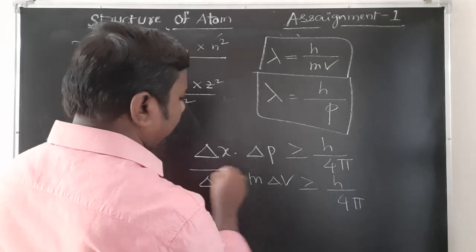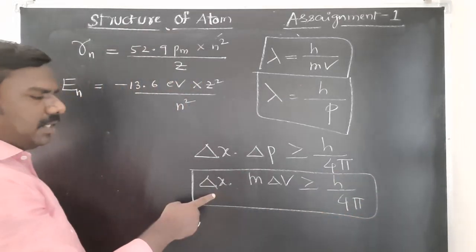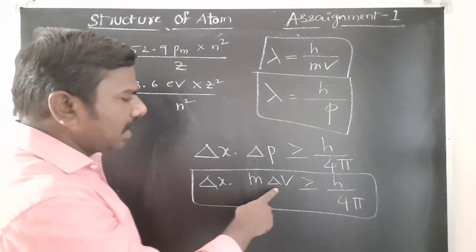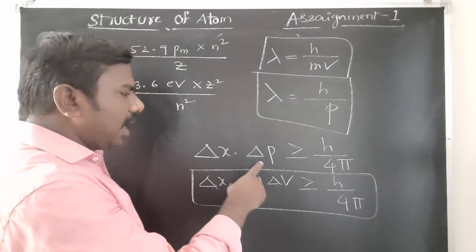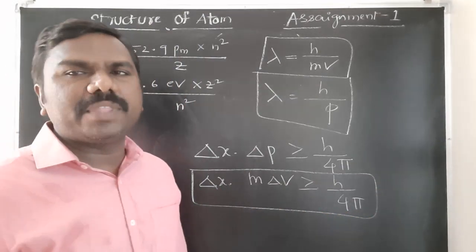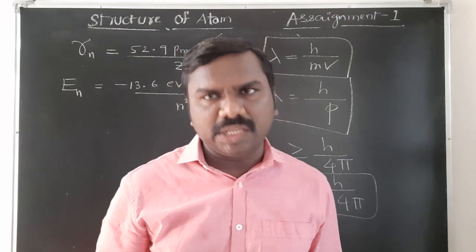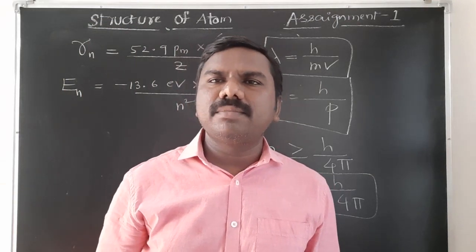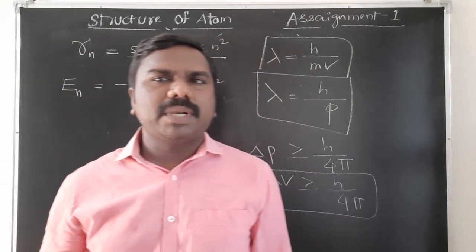Very, very important formulas. So it is uncertainty in the position, uncertainty in the velocity, uncertainty in the momentum. They will ask any one of these three. This is about the Heisenberg uncertainty principle.